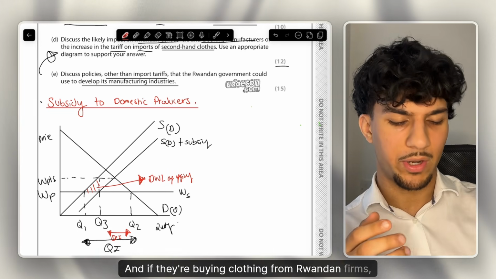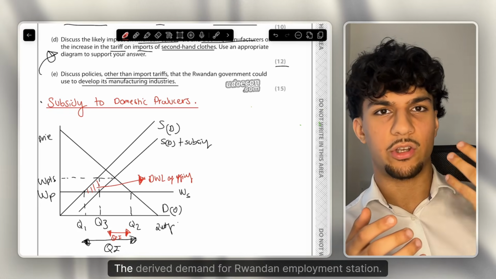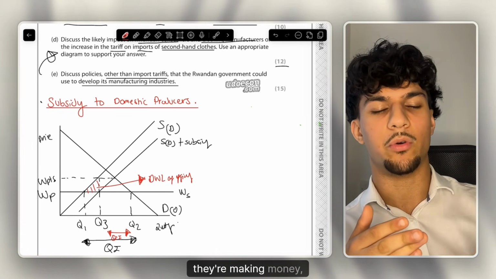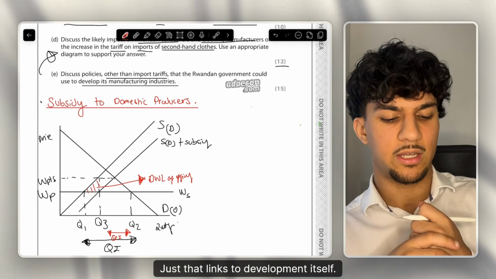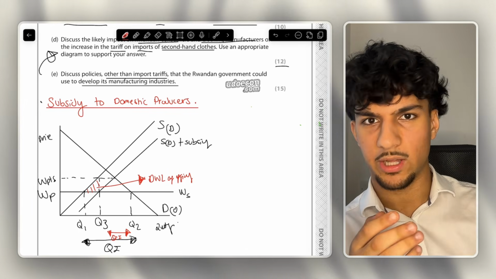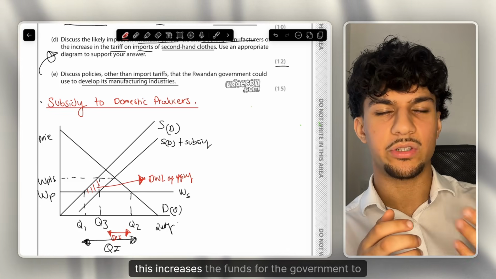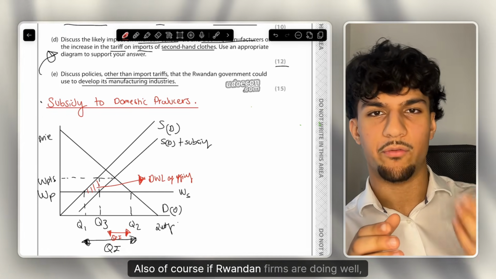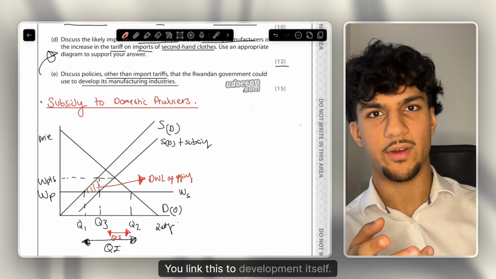And if they're buying clothing from Rwandan firms, it's a classic chain of analysis now. It means that Rwandan employment stays high. The derived demand for Rwandan employment stays high. Why? Because the Rwandan firms are producing, they're making money, they're making profit. And you can link it to development in several different ways. Or you could say increased employment leads to increased income tax revenue, more VAT, therefore increasing the funds for the government to spend on development. Also, if Rwandan firms are doing well, it increases corporation tax revenue, but there are many different ways you can link this to development itself.